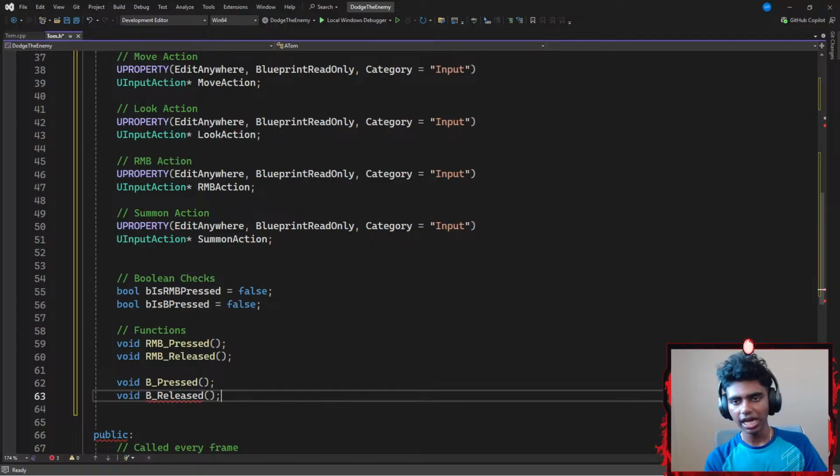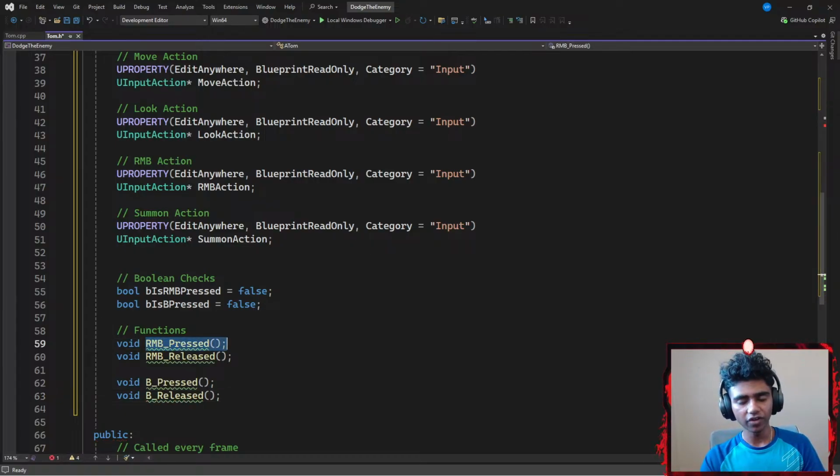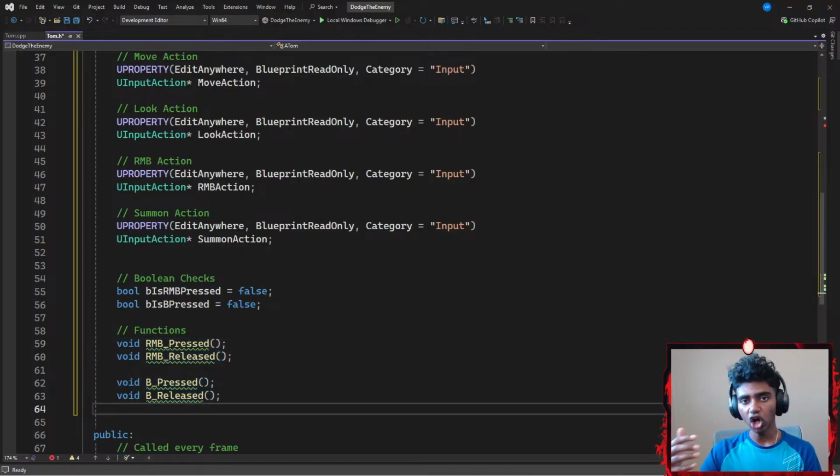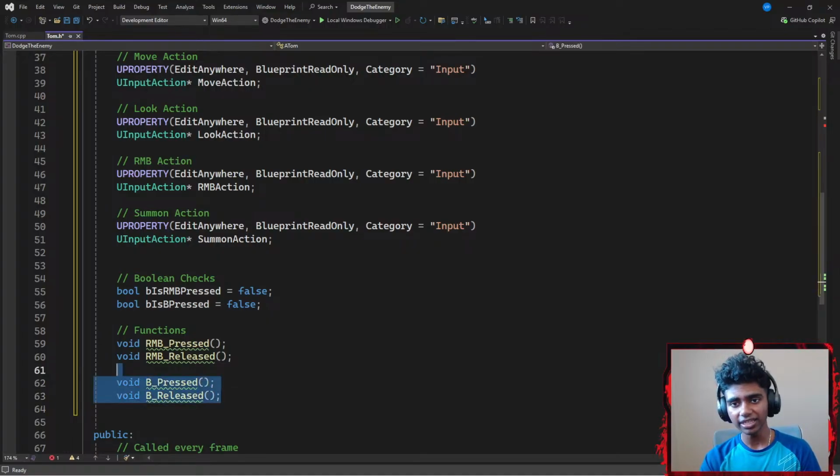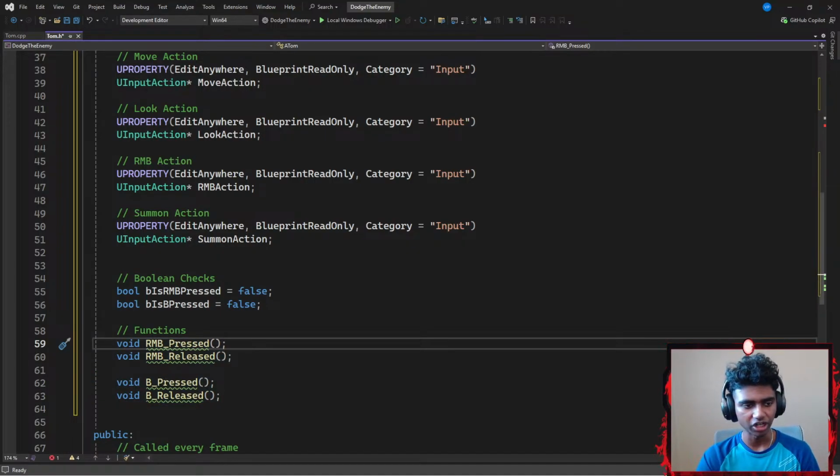Now, technically what this means is that when my RMB pressed function is being executed, I want to set this Boolean variable from false to true, and when it's being released, I want to set this back to false. The reason I created these empty void functions here is because the job of header files is just declaration. I want to just declare empty values or empty content. Then later on, I'm going to define every single thing that I created here inside my C++ file. That is basically used for definitions.